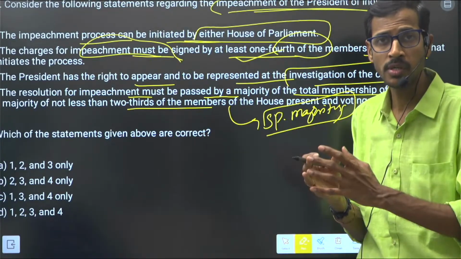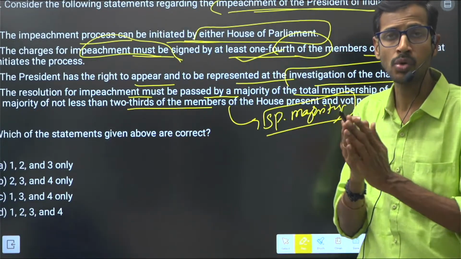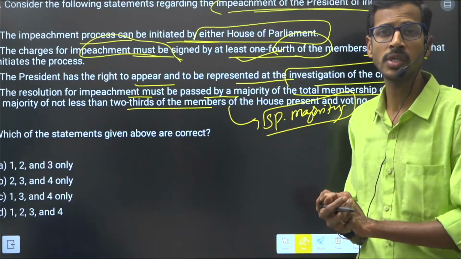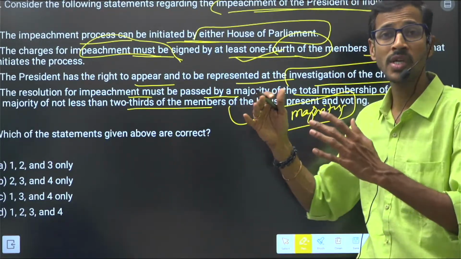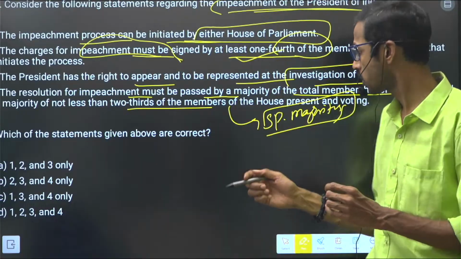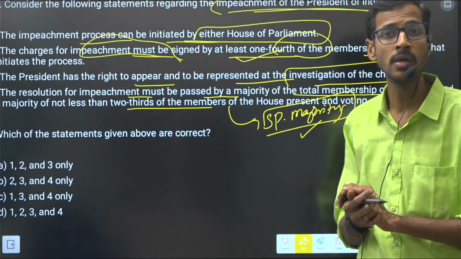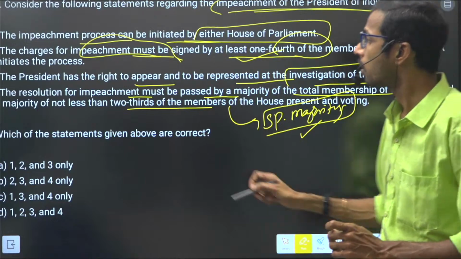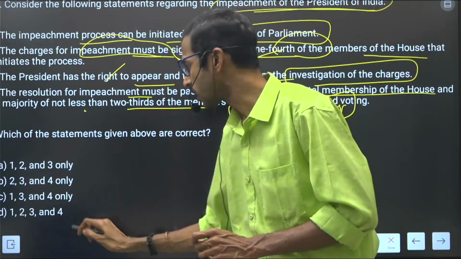Whether it is a Supreme Court judge, the Vice President of India or the President of India, impeachment is a very difficult process. Why? We have the special majority and also the highest scrutiny. So all these four statements are correct.